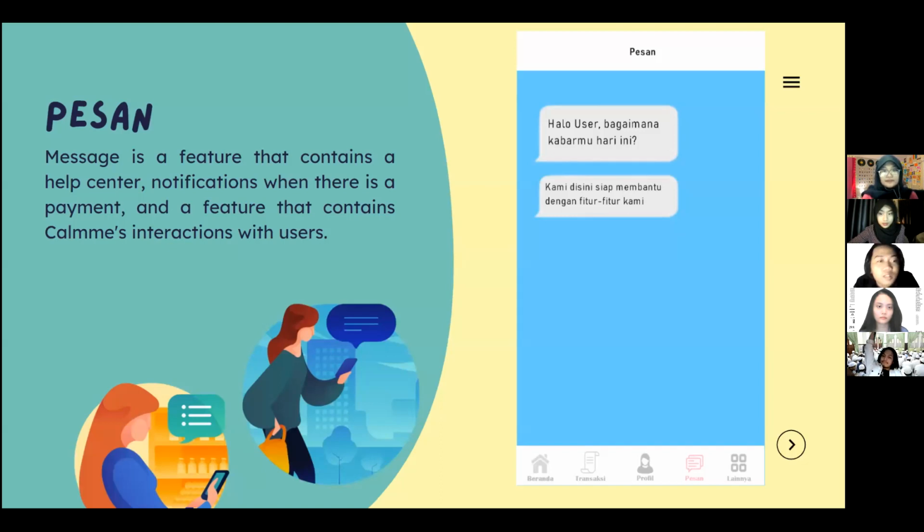And the next is Pesan. Pesan, meaning message, is a feature that contains help center notifications, for example when there is a payment, and a feature that contains Calmme's interaction with the user. Next,